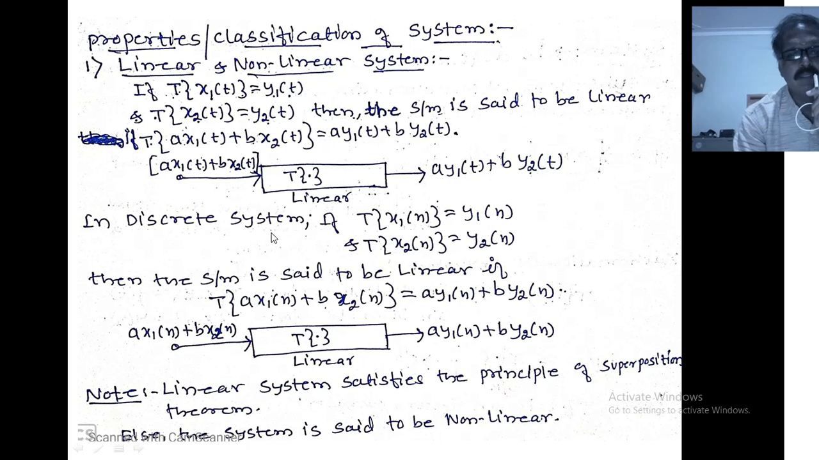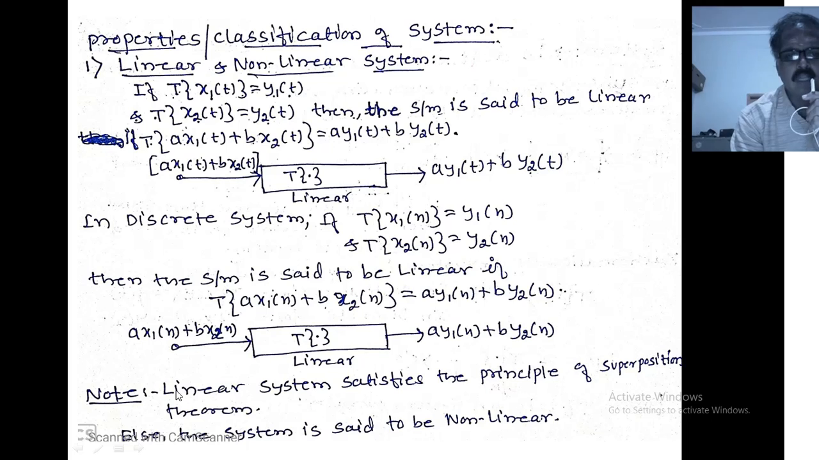In case of a discrete system, the same procedure applies. If the system operator operating on the input signal x1(n) produces the desired y1(n), and operating on the input signal x2(n) produces the desired output y2(n), then the system is said to be linear if, for an input signal that is a sum of two or more input signals with weightages a and b, the system produces the desired output a y1(n) plus b y2(n). Otherwise the system is called non-linear.